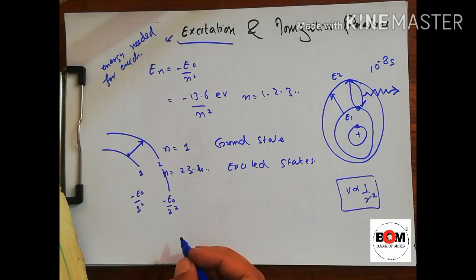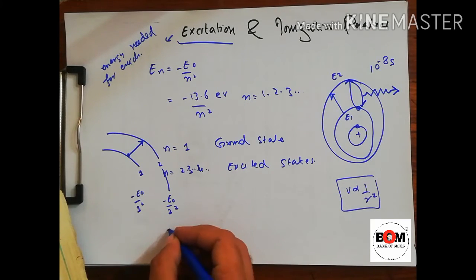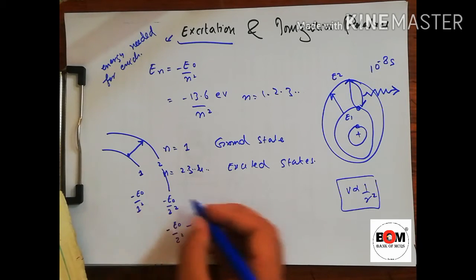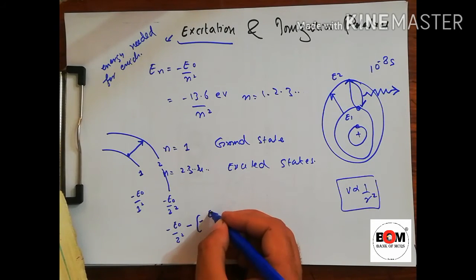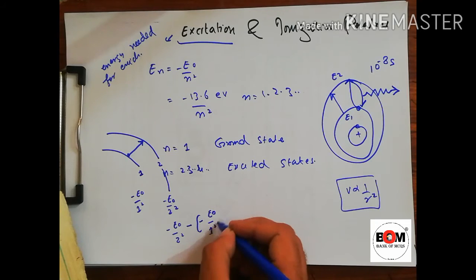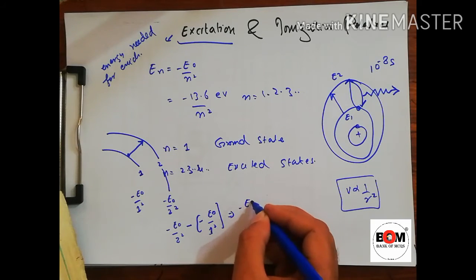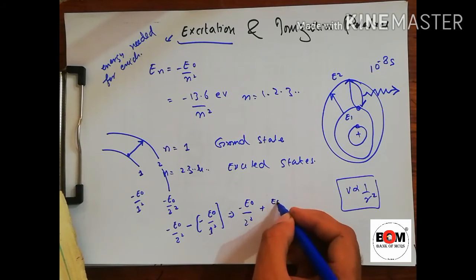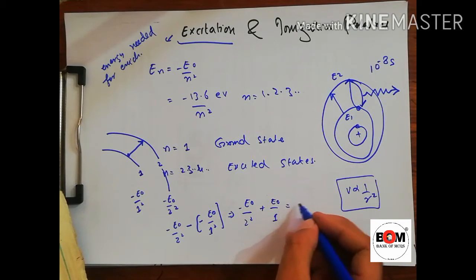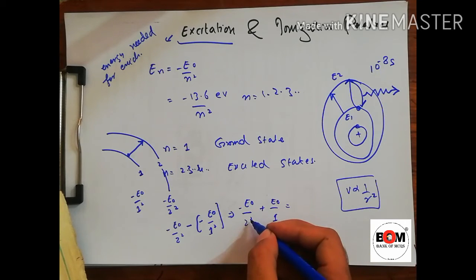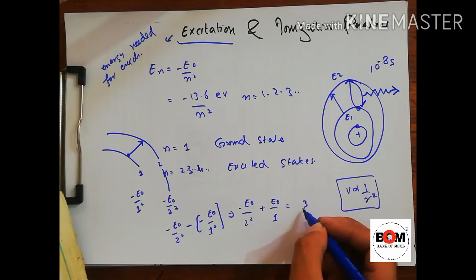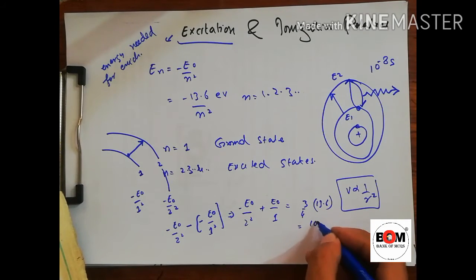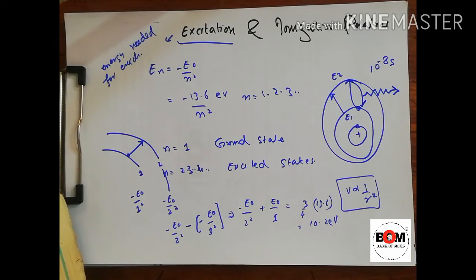So we know minus 3.4, that is minus E naught divided by 2 square. This is high energy, so we will subtract the low energy, that is minus E naught divided by 1 square. So we will get minus E naught divided by 2 square plus E naught divided by 1. So we will get 1 over 4. Solving this we will get 3 by 4 into 13.6, that is the E naught value. So we will get 10.2 electron volt.